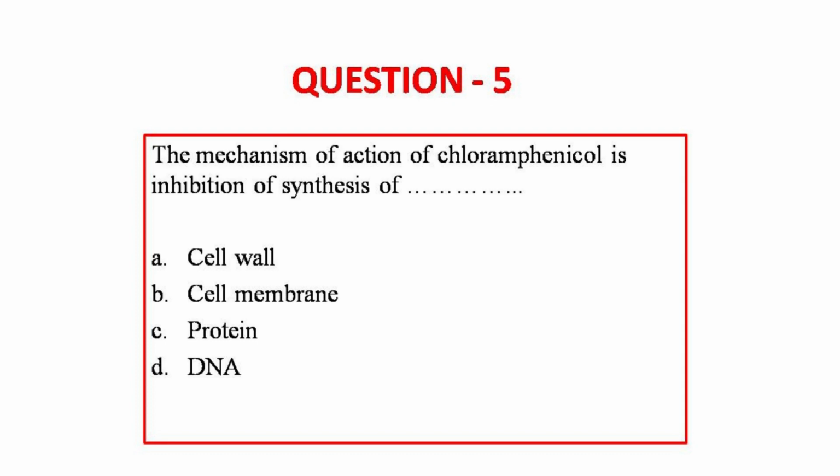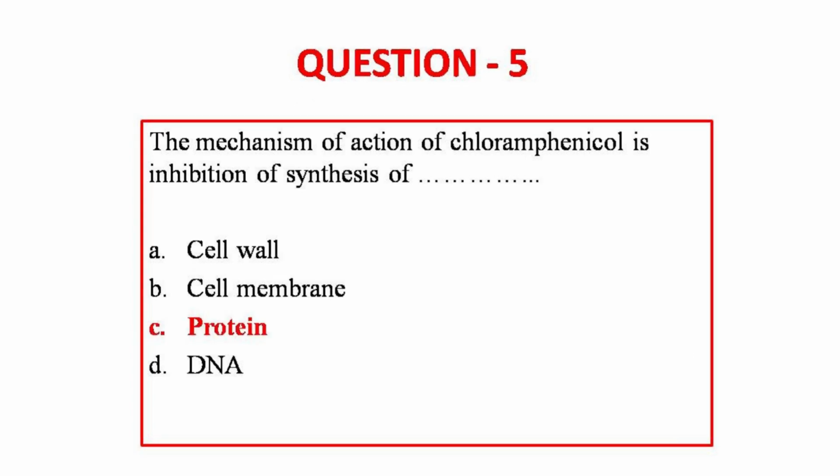Moving on to question number 5. The mechanism of action of chloramphenicol is inhibition of synthesis of cell wall, cell membrane, protein, DNA. The answer to this question is option C, protein.